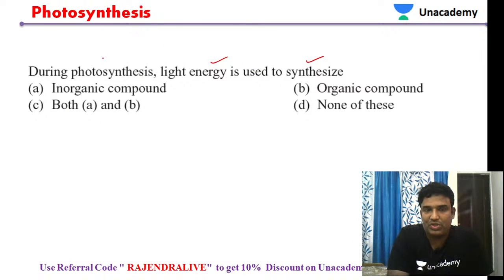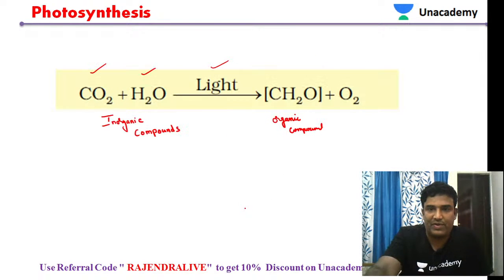So let's see the question. What was the question saying here? During photosynthesis, light energy is used. What is the main purpose of light energy? The main purpose of light energy is to synthesize the organic compounds. Just now you are seeing here, inorganic compounds are used to synthesize organic compounds. The organic compounds are nothing but the sugars.